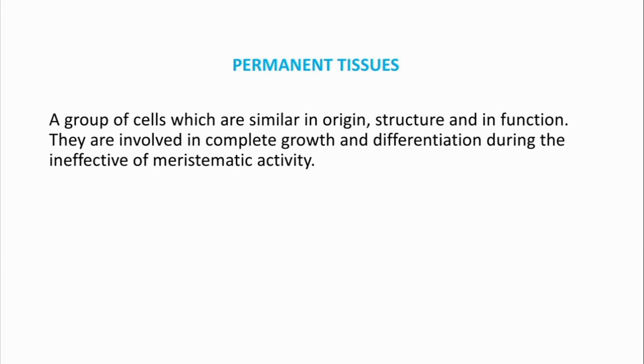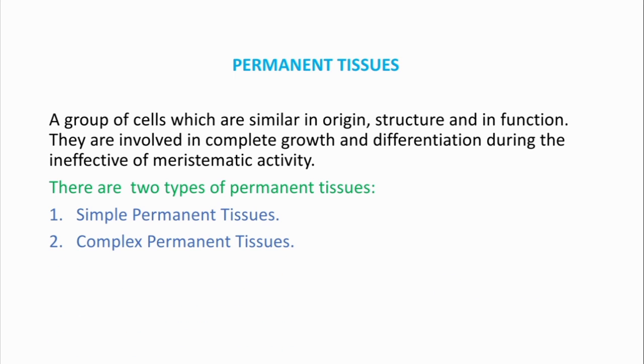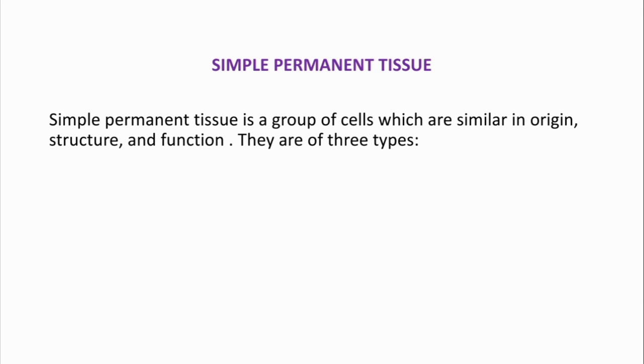Permanent tissues. A group of cells which are similar in origin, structure, and in function. They are involved in complete growth and differentiation during the inactivity of meristematic activity. There are two types of permanent tissues: simple permanent tissues and complex permanent tissues. Simple permanent tissue. Simple permanent tissue is a group of cells which are similar in origin, structure, and function. They are of three types: parenchyma, collenchyma, and sclerenchyma.